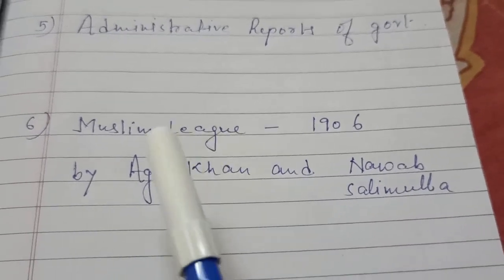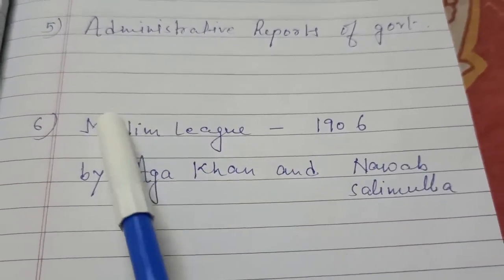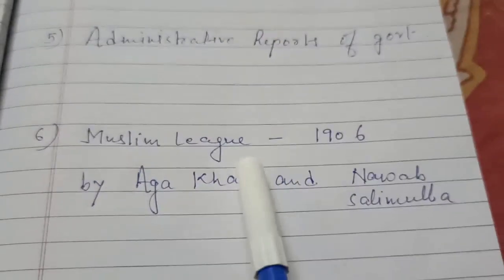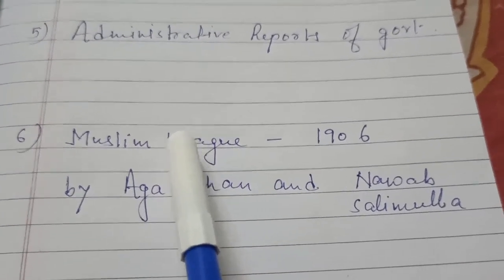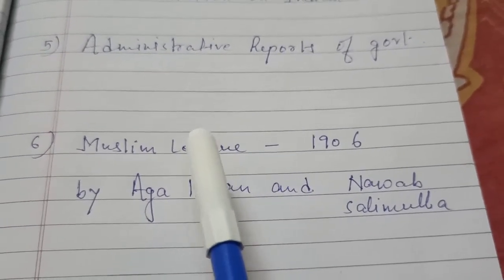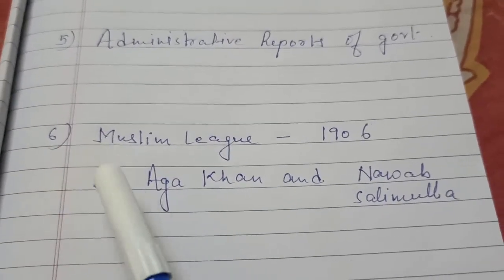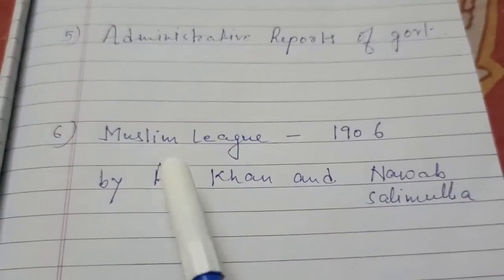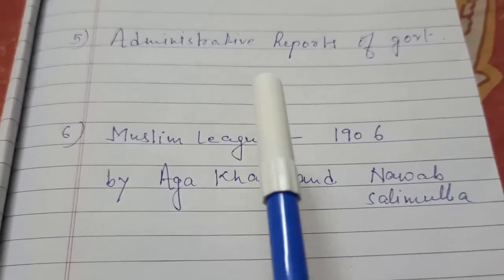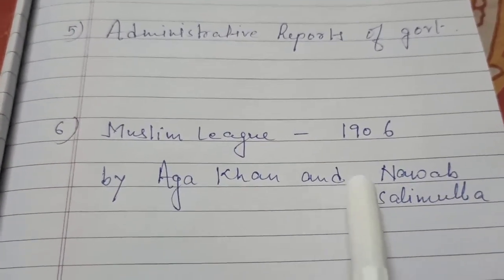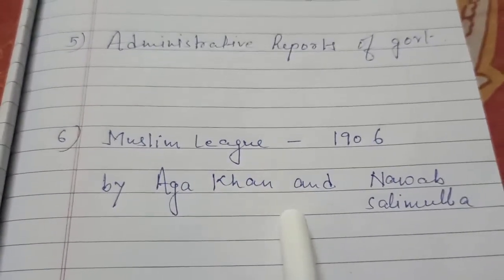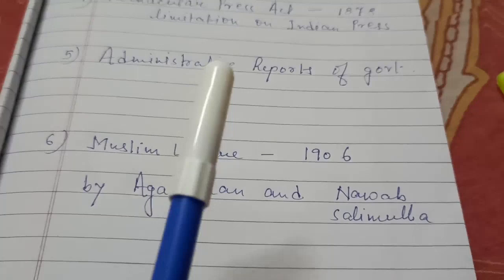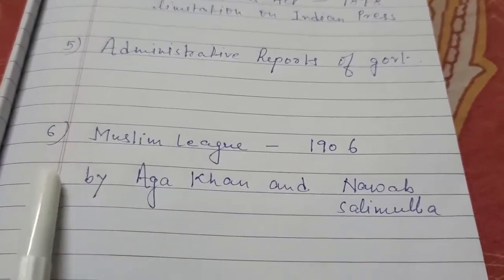In 1905, they partitioned Bengal. In 1906, they helped the Indians to form the Muslim League, and they encouraged the Muslims to form a separate organization of their own, as the Indian National Congress was already formed. So they helped the Muslims form a separate organization, and that's why the Muslim League was formed in 1906 by Aga Khan.